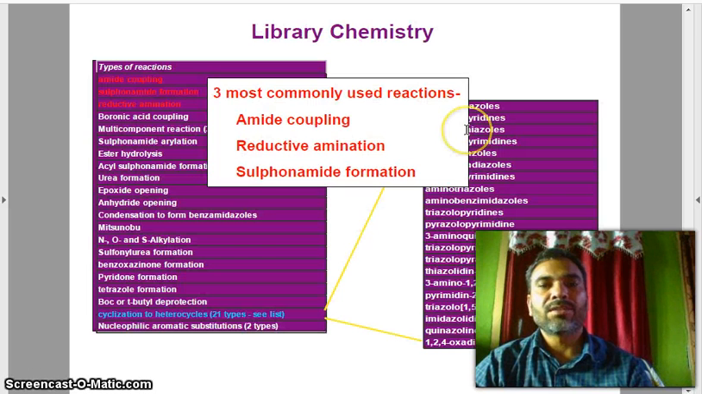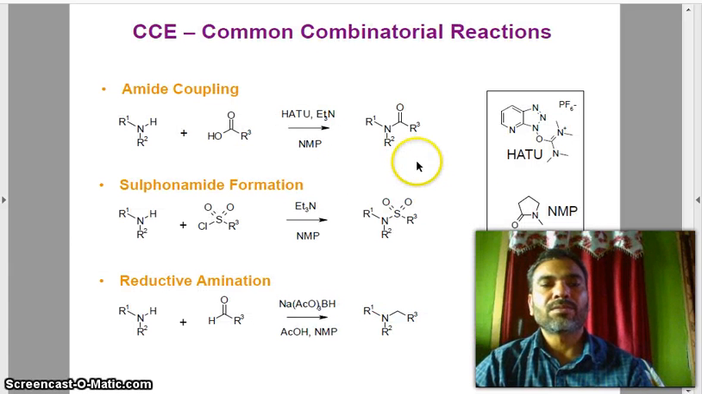Establishing HTS, library chemistry. The three most commonly used reactions are amide coupling, reductive aminations, and sulfonamide formations. So amide coupling reactions, sulfonamide formations, and reductive aminations.